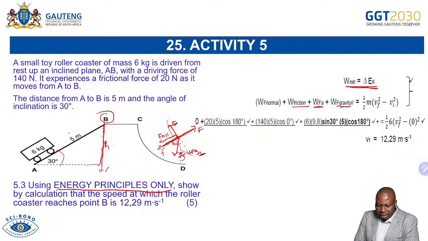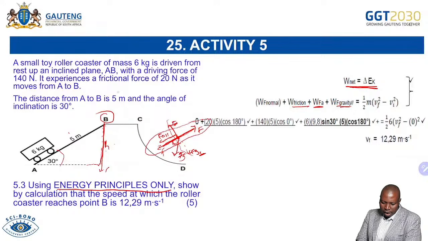So you see that the forces we focus on are those along the direction the object is moving. For the frictional force, it is 20, delta x is 5, cos 180 because it's opposing motion. For the applied force, it's 140 delta x cos 0, and that gives us that. And for the work done by gravity, you have mg sin theta, which is what you have there.